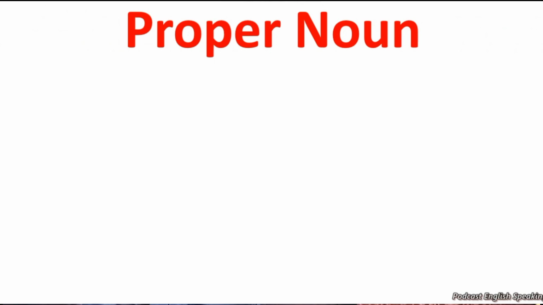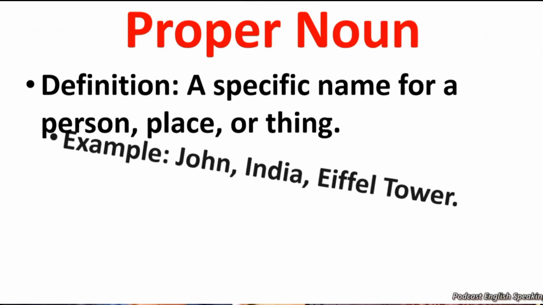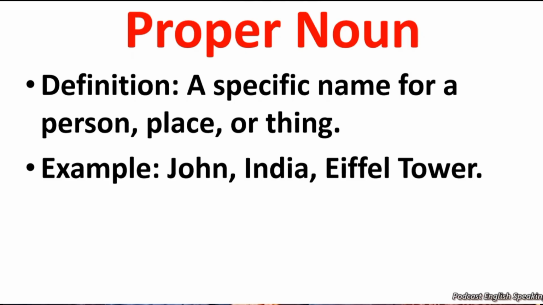Proper noun. Proper noun is a name of a particular person, place, or thing, or a specific name for a person, place, or thing. For example, John, India, Pakistan, Eiffel Tower, USA, etc. are called proper noun. Usage: John lives in New York. The word John is a proper noun.